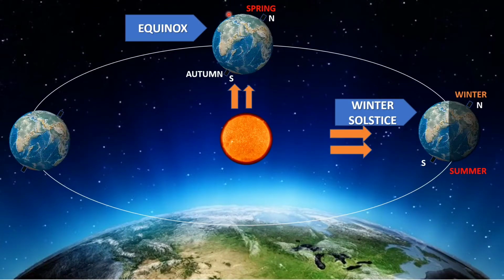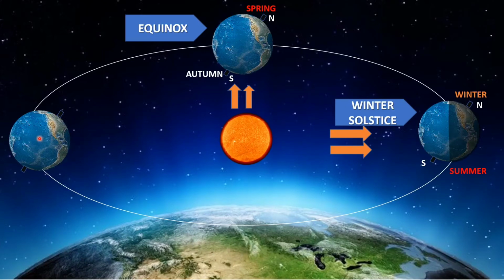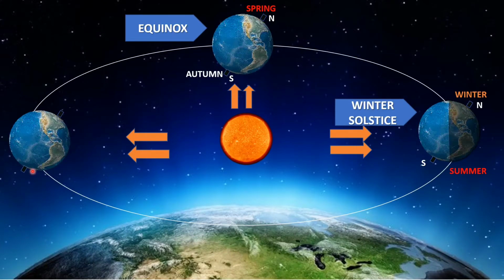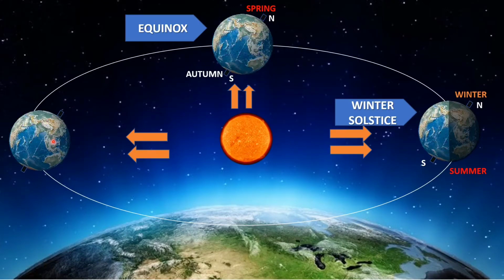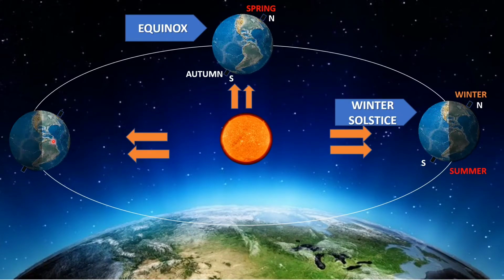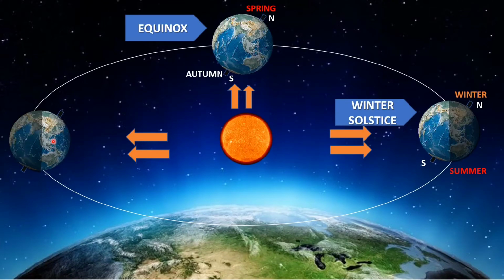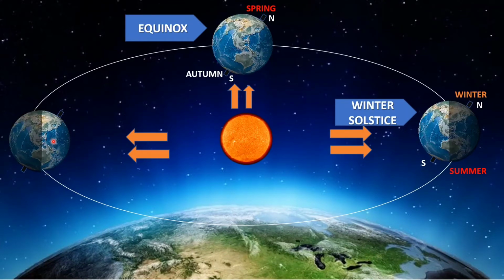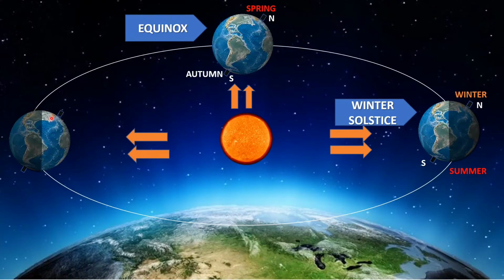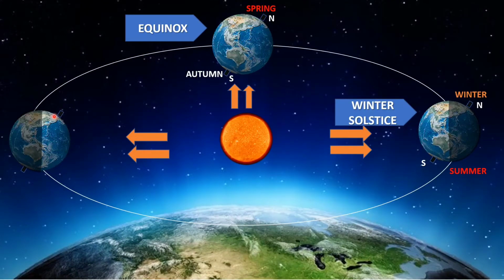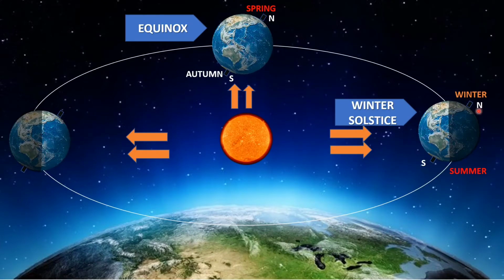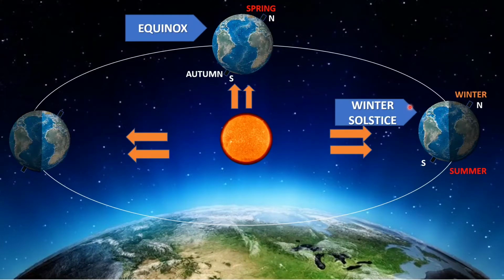Now when the earth comes over this position, what is going to happen? The sun rays fall on this side of the earth, because of which the other side is going to experience night. And this is how day and night occur. Now the north pole, you can see in this position the north pole is facing towards the sun. So whatever condition was there in this place, now it is going to get opposite in this place.